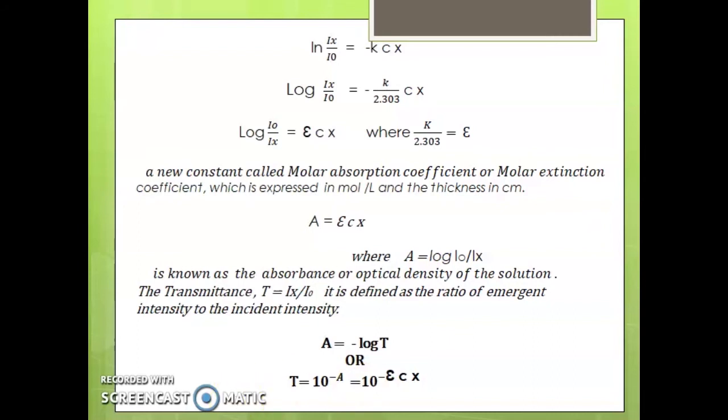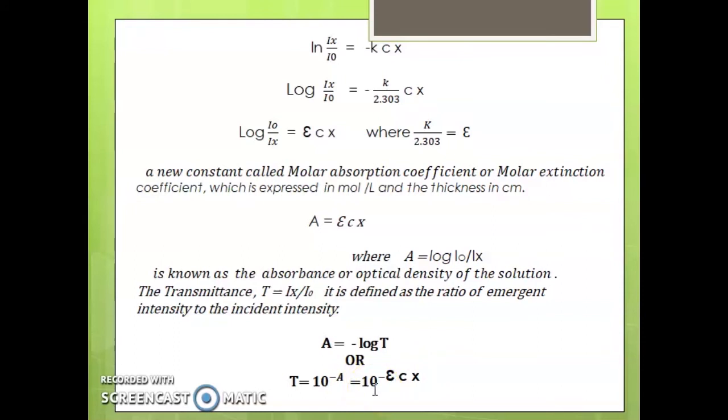I'll explain once again. T, transmittance, that is Ix by I0. It is defined as the ratio of emergent intensity to the incident intensity. And here we have a relationship that connects absorbance and transmittance, A equal to minus log T. We can rewrite that equation as T is equal to 10 raised to minus A, and finally that is equal to 10 raised to minus epsilon